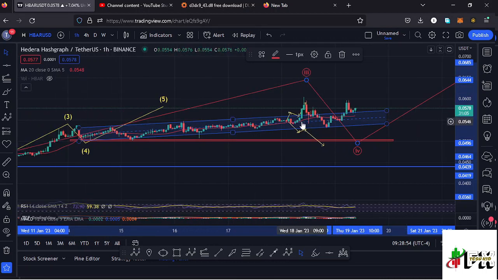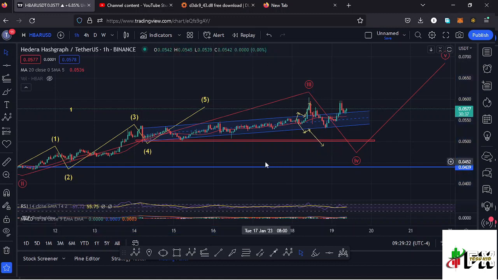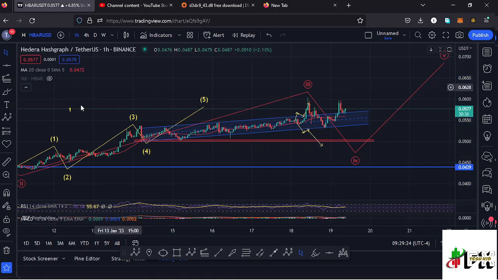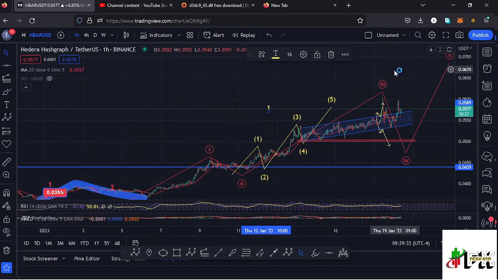So let's be patient until we get the confirmation that we have seen the high for this wave 3 to the upside. Then from there we can expect a corrective structure in the formation of this wave 4 to the lower side, and once that happens, I'll be sketching out a minimum target area to the lower side in the formation of this wave 4 before we can expect another bounce to the upside in the formation of that wave 5 to complete a higher Elliott wave count 1 to the upside. So let's be patient and see how that plays out, and I'll keep you updated.